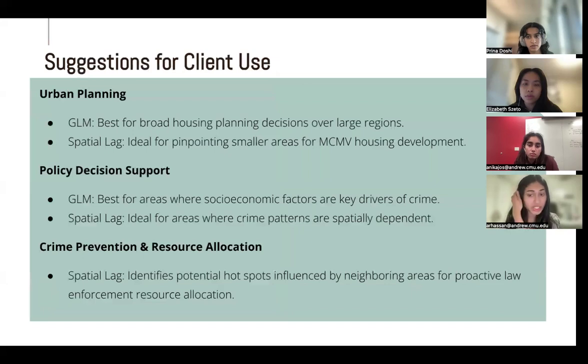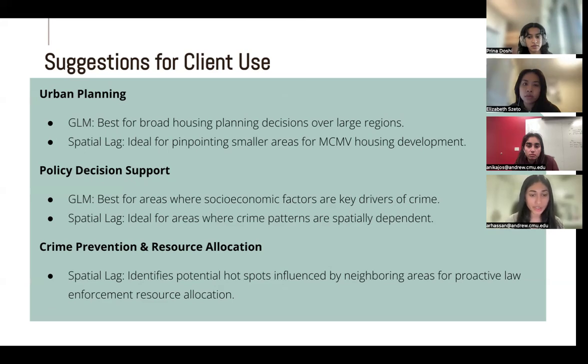A couple suggestions for client use. If the goal is more related to urban planning, the GLM is a little bit better for more broader regions, and the spatial lag model is better for a bit more targeted areas. For policy decision support, we found that GLM is best for areas where socioeconomic factors are key drivers of crime, while the spatial lag model was more ideal for areas where crime was more spatially dependent.